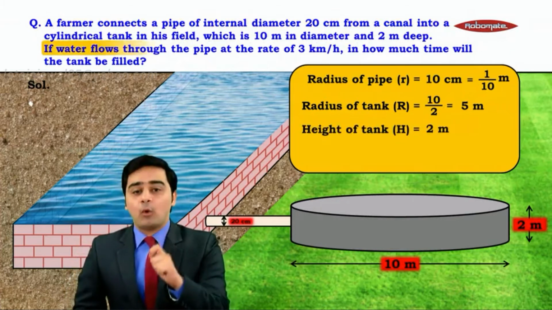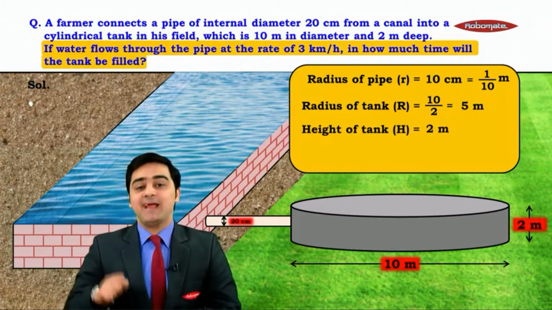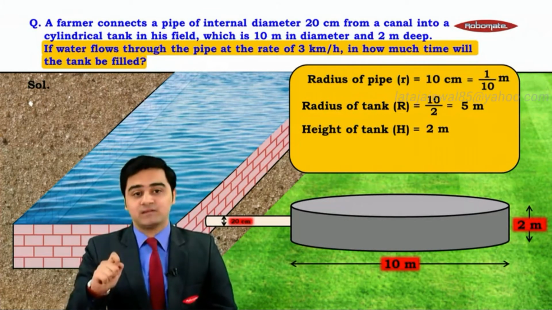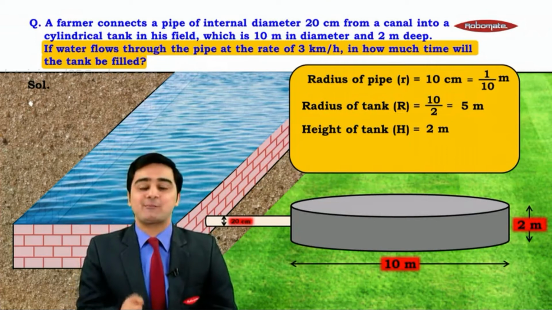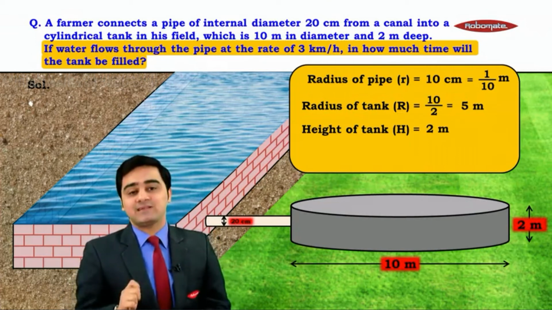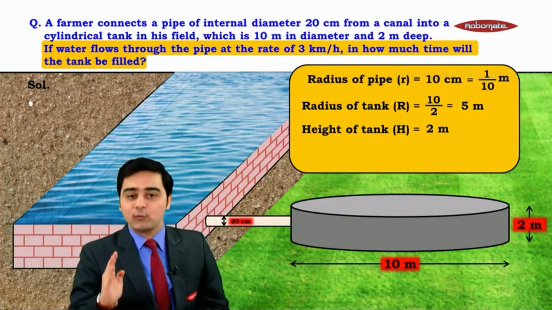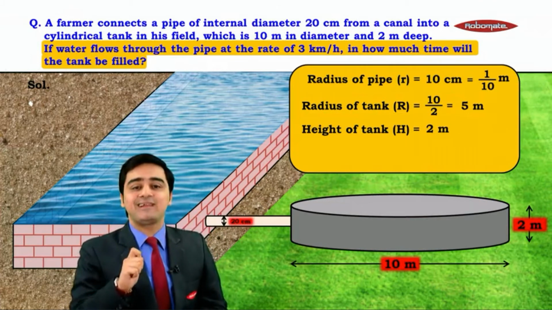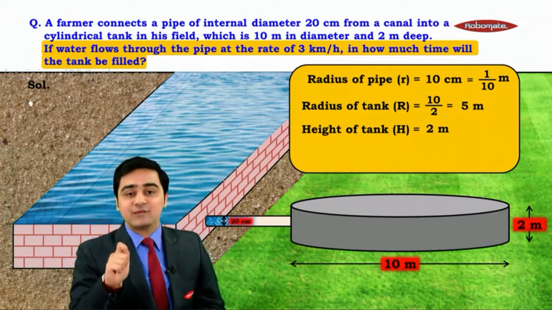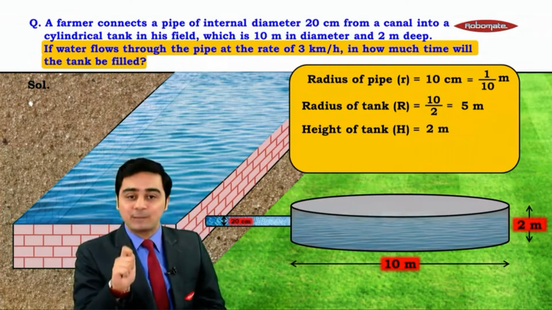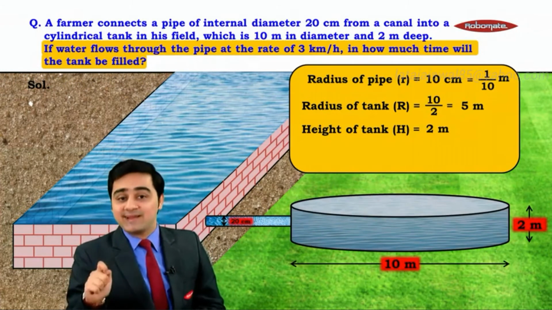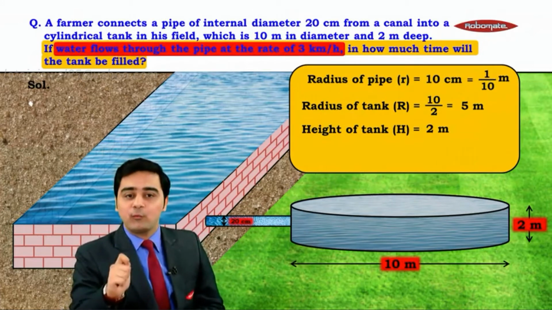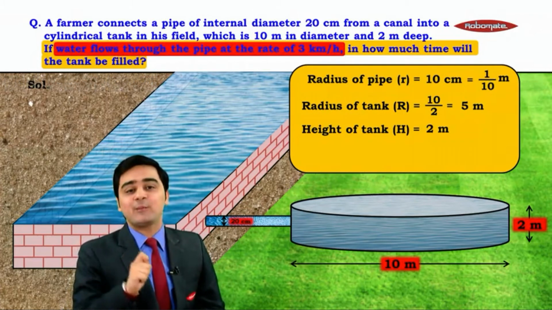It says that water flows through the pipe at the rate of 3 kilometers per hour. Then, in how much time will the tank be filled? Let us first understand how the water flows from the pipe, which is connected to a canal, into the cylindrical tank. Observe, this is how the water flows through the pipe into this cylindrical tank. It says that water flows at the rate of 3 kilometers per hour.